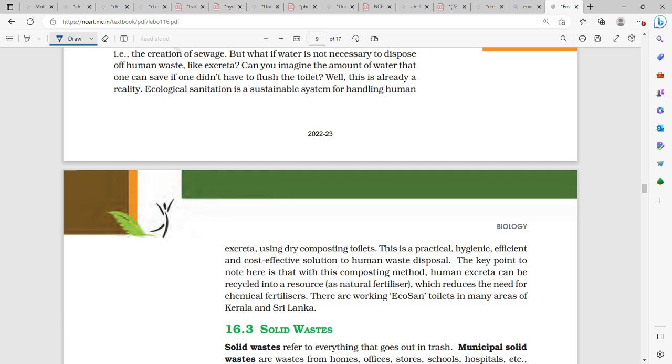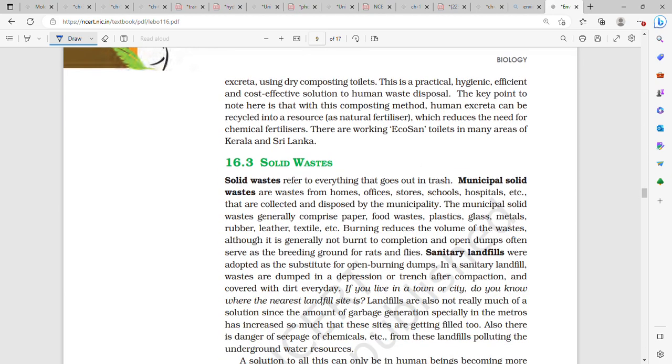Ecological sanitation is a sustainable system for handling human excreta using a dry composting toilet. This is a practical, hygienic, efficient, and cost-effective solution to human waste disposal. The key point to note here is that with this composting method, human excreta can be recycled into a resource such as natural fertilizer, which reduces the need for chemical fertilizer. They are working on eco-sand toilets in many areas in Kerala and Sri Lanka.